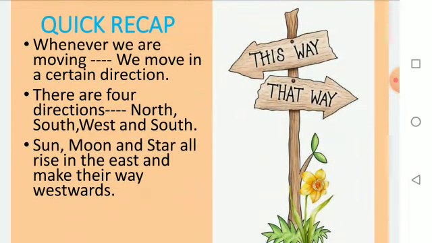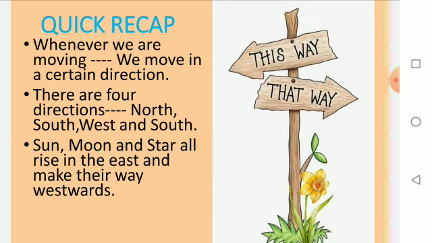Now let's recall the chapter. It's a very short and sweet chapter and the most interesting one. In this we have discussed the four directions, that is north, south, east and west. These are the fixed and the cardinal directions. These directions never change according to the position of a person. They are always fixed at their position, whereas right and left directions always change according to the change of a person.